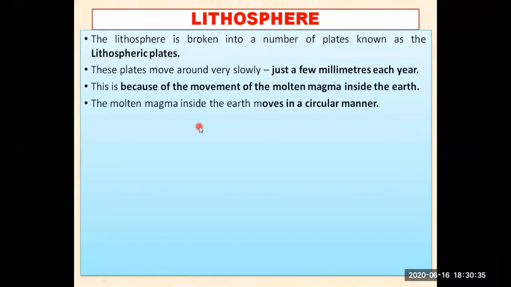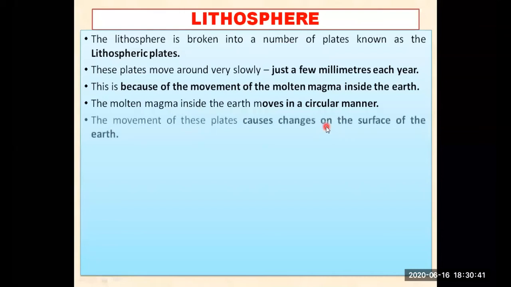So this molten magma inside the earth moves in a circular manner. It moves in a circular manner, this molten magma. And because of this movement, the plates are moving from one place to another place, but slowly they are moving, and they cause changes on the surface of the earth.